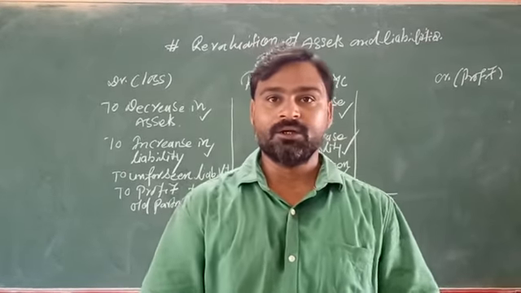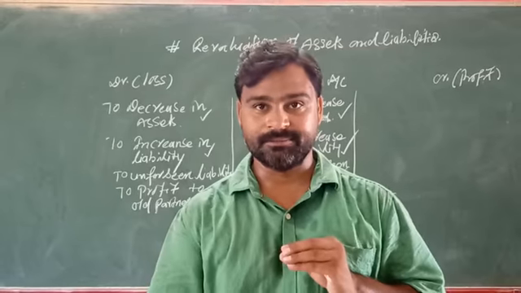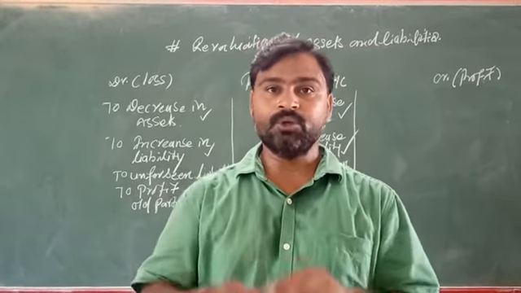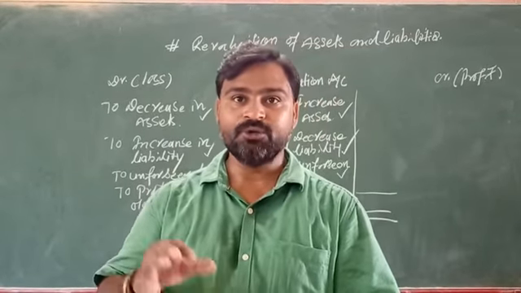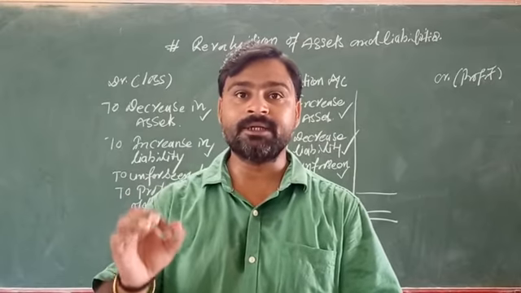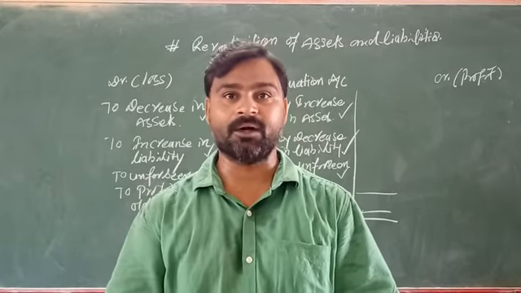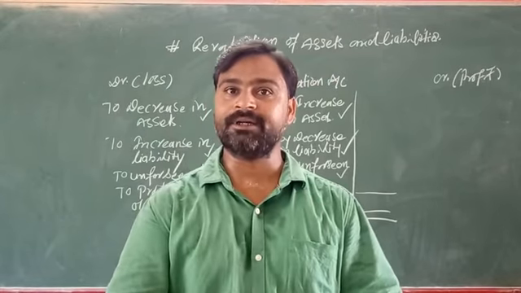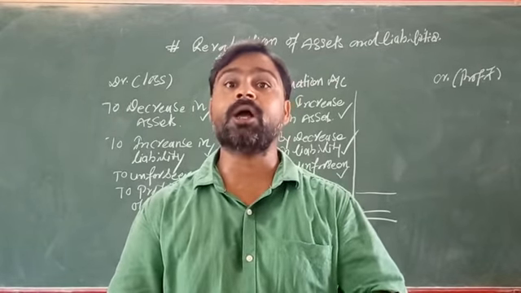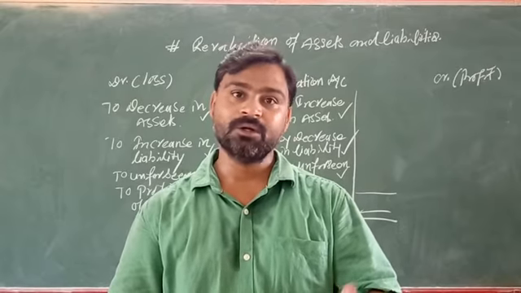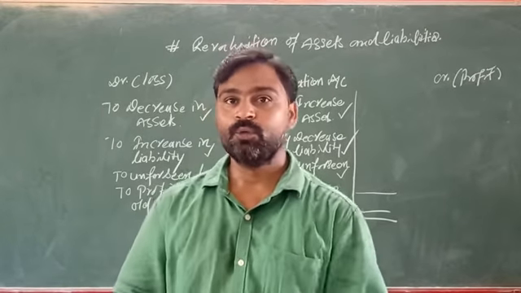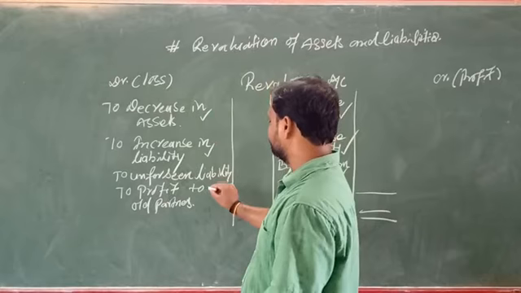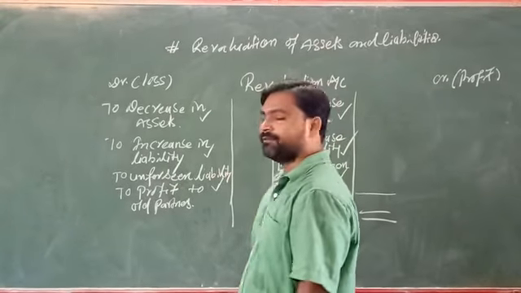Suppose that you have an unrecorded liability. That means when you are going to revalue, you find that some liability was missed at the time of writing. But now when you revalue, you come to know that 5,000 more has to be paid. What will happen now? That is a loss for you. So we are writing it on the debit side of revaluation.